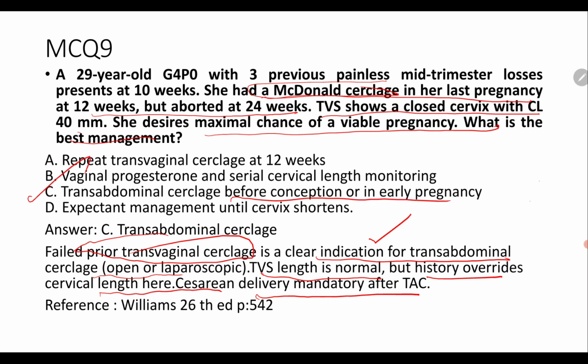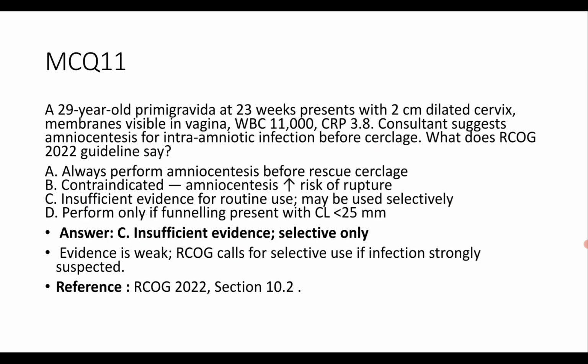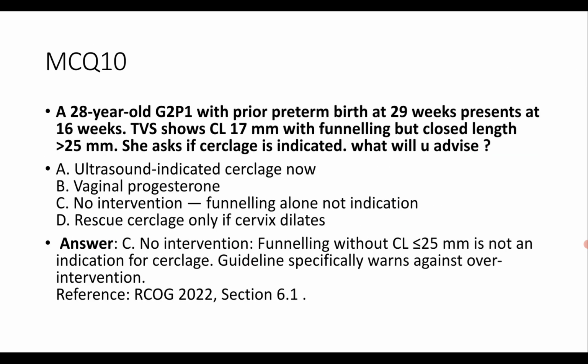Question number 10. A 20-year-old primigravida at 29 weeks, TVS cervical length 17 mm with funneling, but the cervical length is more than 25 mm as per the option; is cerclage indicated? What will you do?